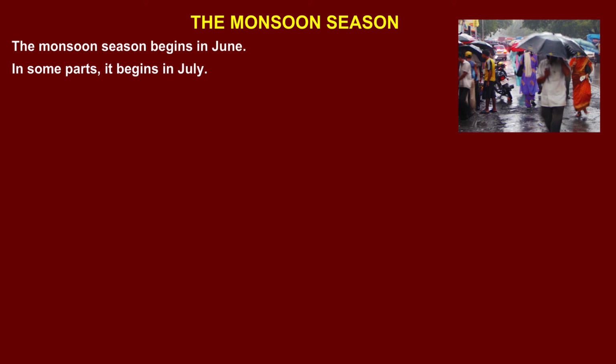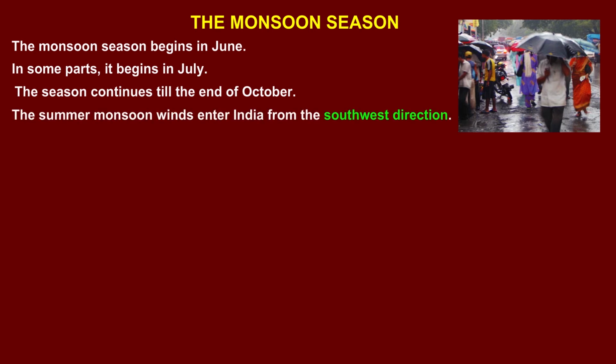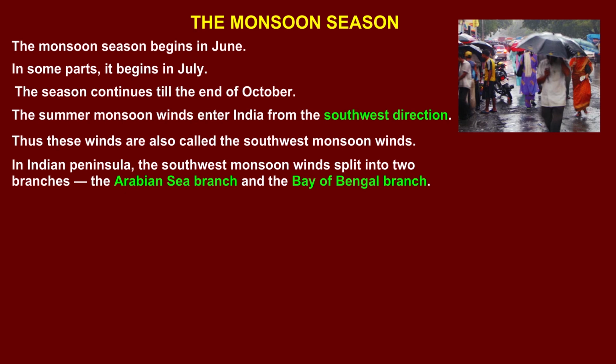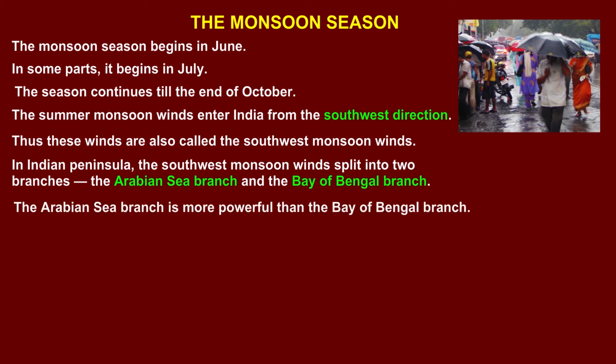The monsoon season. The monsoon season begins in June. In some parts, it begins in July. The season continues till the end of October. The summer monsoon winds enter India from the southwest direction. Thus, these winds are also called the southwest monsoon winds. In the Indian Peninsula, the southwest monsoon winds split into two branches, the Arabian Sea branch and the Bay of Bengal branch. The Arabian Sea branch is more powerful than the Bay of Bengal branch.